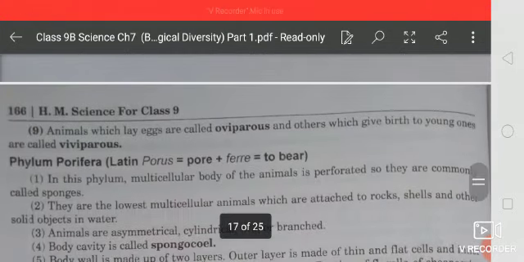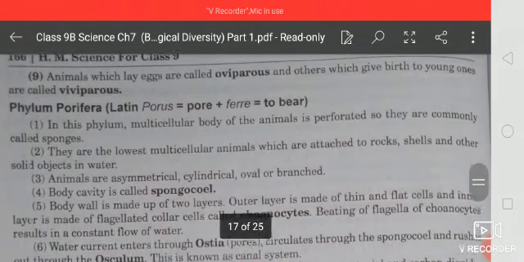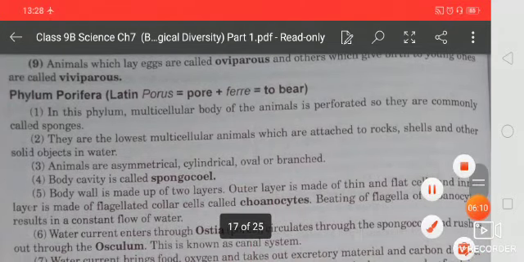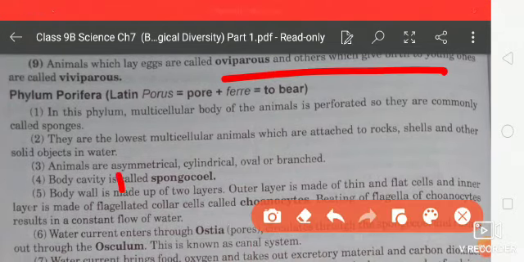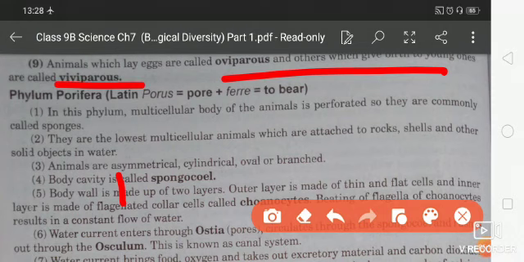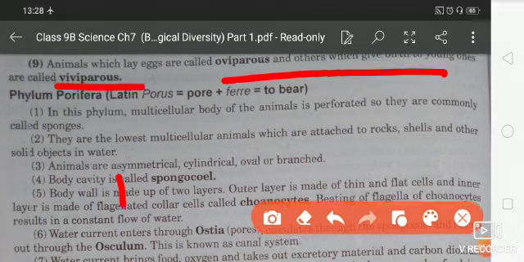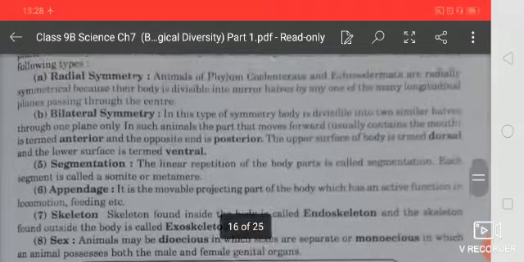Students, next point is animals which lay eggs, which are called oviparous, and those which give birth to a baby are called viviparous. These terminologies are very important for you.